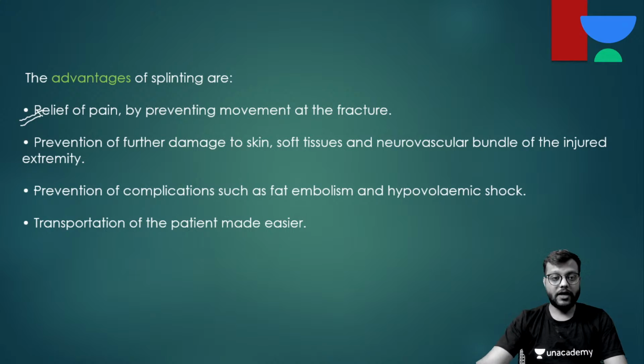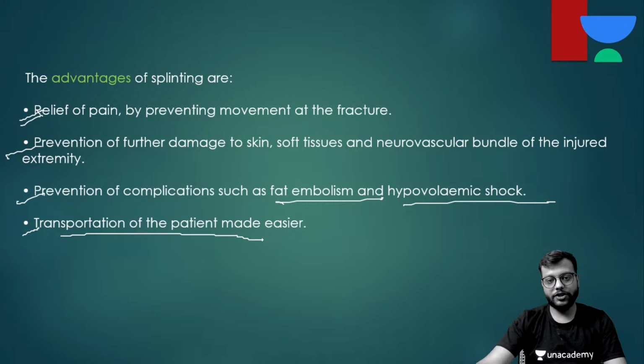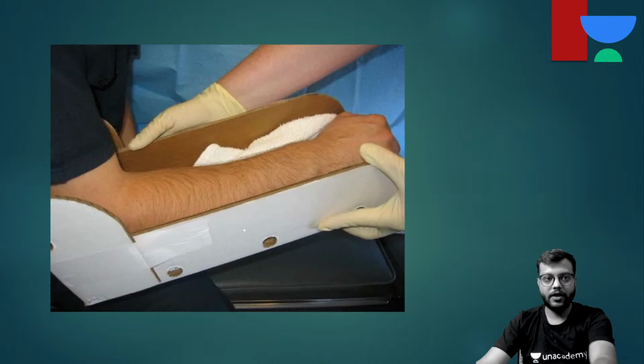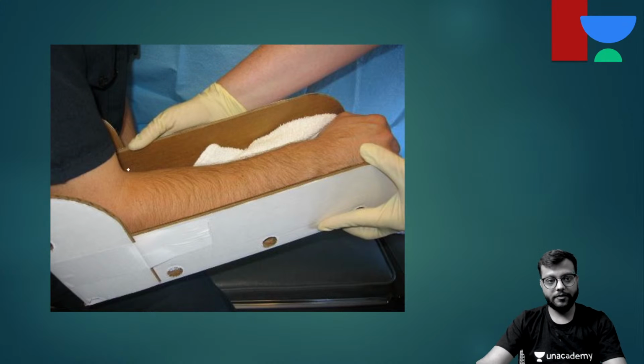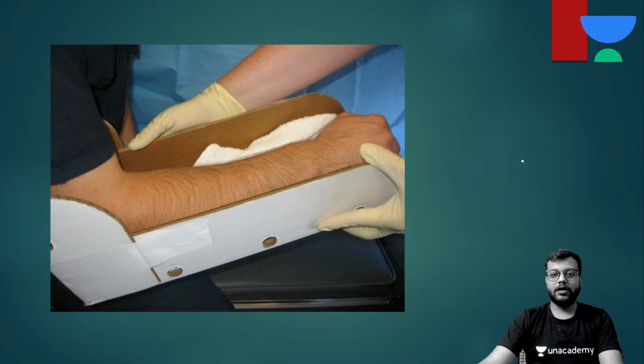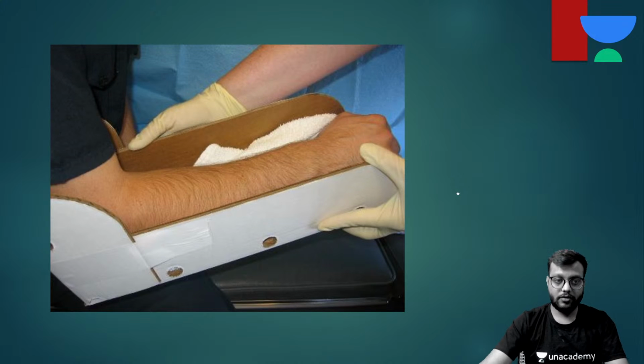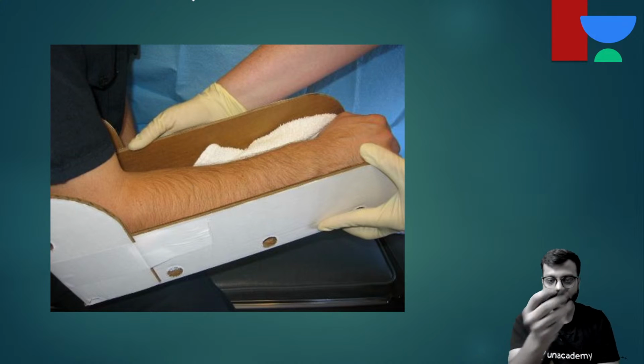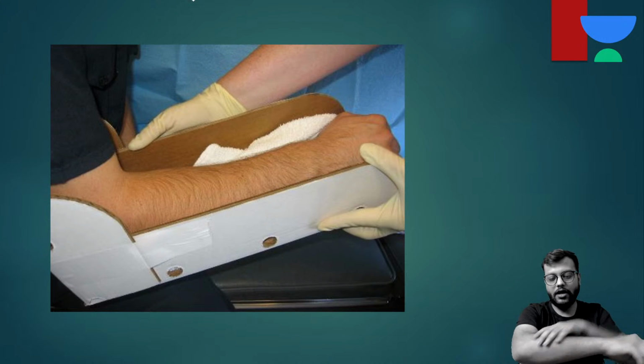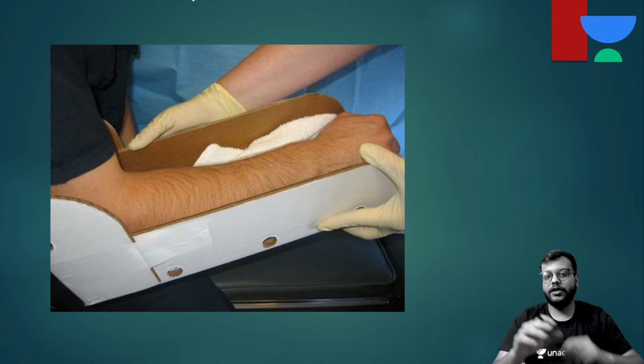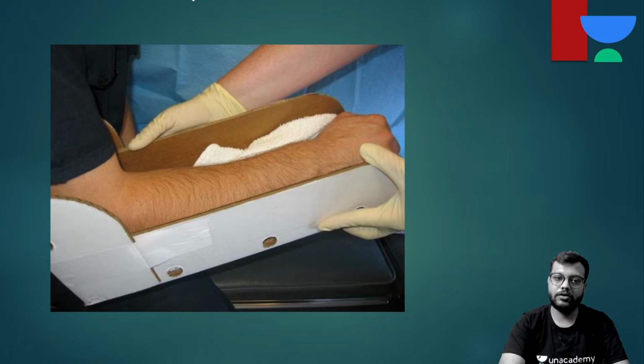Now the immobilization also prevents grave complications like fat embolism and hypovolemic shock, and it also makes the transportation of the patient easier. Okay, now this is an example of a splint made out of cardboard. It is a fancy one, but any layman can also splint without making it so fancy, just put a cardboard on this aspect, and just roll a bandage over it or cover it. Okay, this will also do.